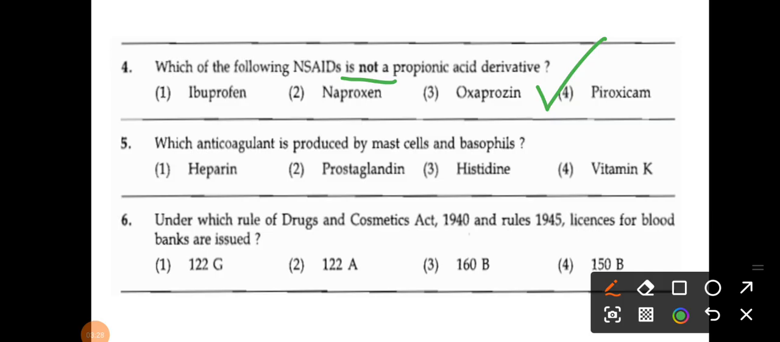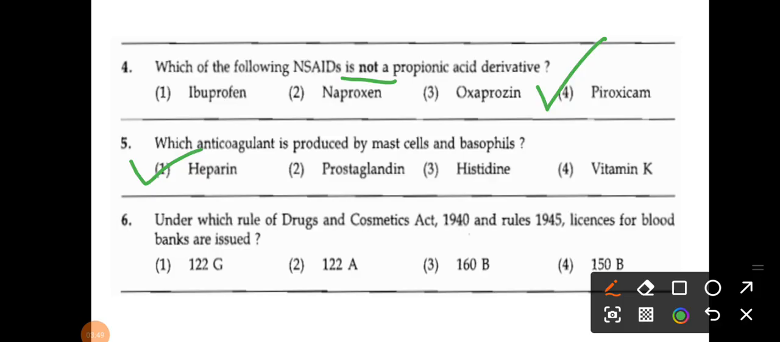The next question: which anticoagulant is produced by mast cells and basophils? The options are heparin, prostaglandin, histidine, and vitamin K. What is the correct answer? That is the anticoagulant heparin, which is produced by mast cells and basophils.